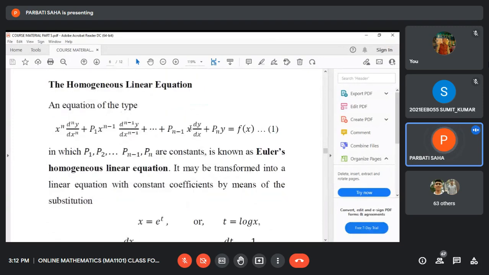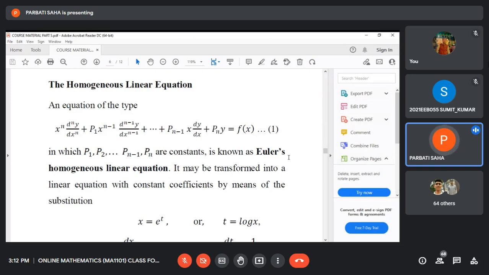Now you see another type of linear differential equation, the homogeneous linear equation. Just observe the form of this equation: x to the power n d^n y/dx^n plus p1 x to the power n minus 1 d^(n-1) y/dx^(n-1), and so on, the last terms being plus pn minus 1 x dy/dx plus pn y equals f(x). Call this equation number 1.